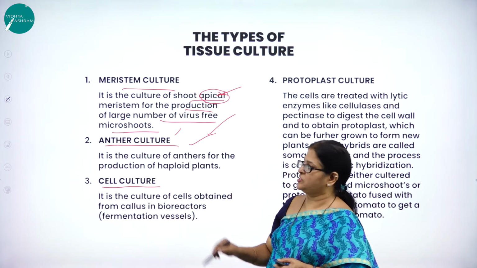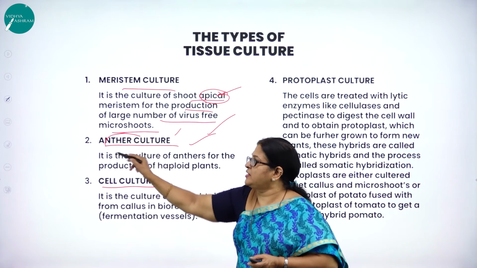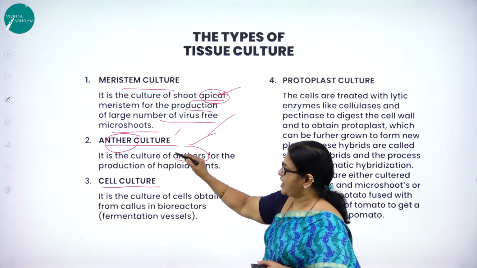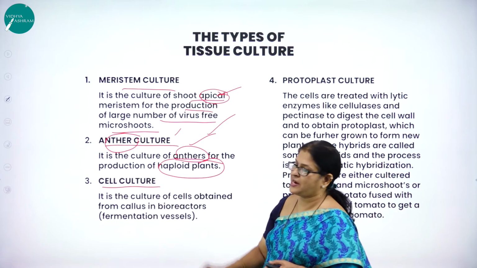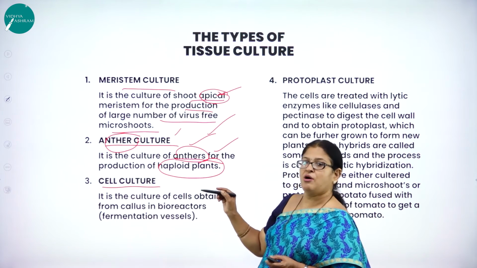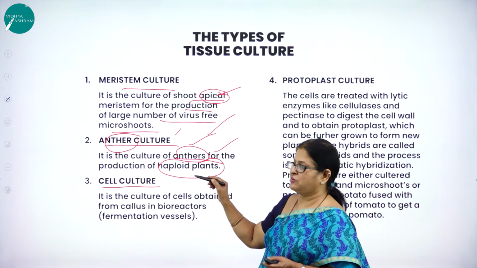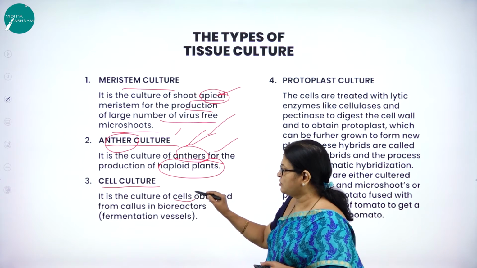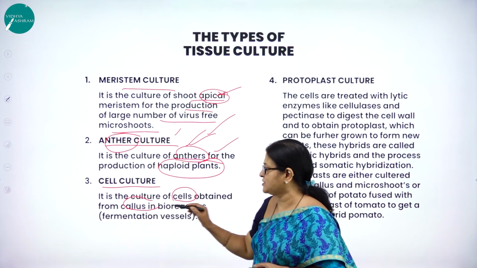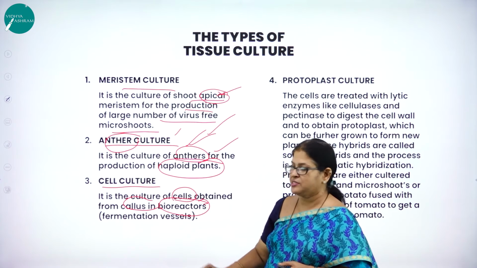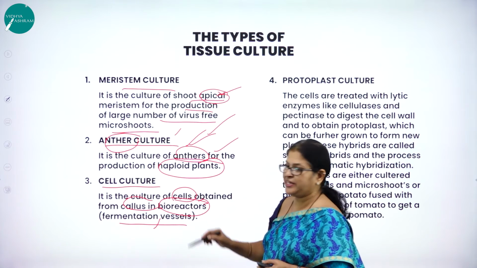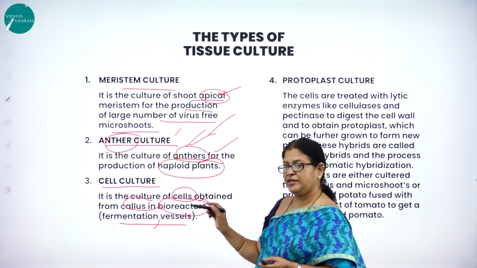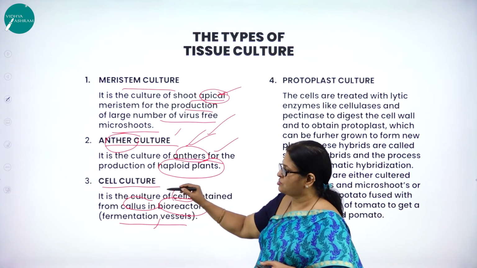Next, anther culture. The very word itself will tell you anther is a male reproductive organ. So it is a culture of anthers for the production of what? Haploid plants. And this methodology of culturing the anthers for the production of haploid plants is called anther culture. Then what is cell culture? It is a culture of the cells obtained from callus in bioreactors. Bioreactor is nothing but what? Fermentation vessels.